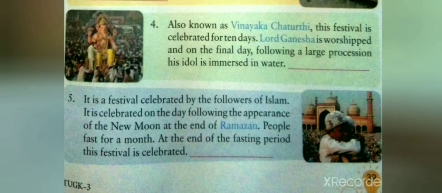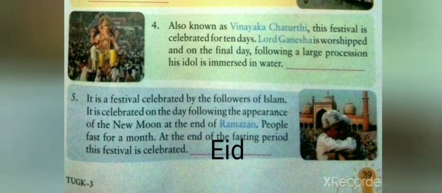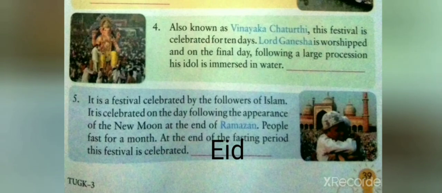Number 5. It is a festival celebrated by the followers of Islam. It is celebrated on the day following the appearance of a new moon at the end of Ramzan. People fast for a month. At the end of the fasting period, this festival is celebrated. This festival is Eid. We will write in the space given Eid.